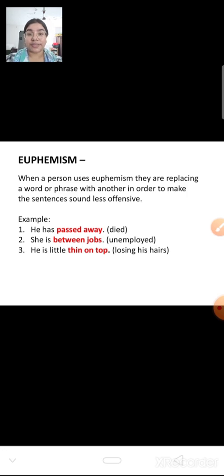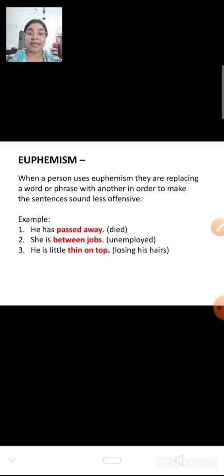Next is euphemism. When a person uses euphemism, they are replacing a word or phrase with another in order to make the sentence sound less offensive. When you don't want to use the word death or die, you say passed away. That is euphemism, because you don't want to make someone feel bad about that. Okay, that is known as euphemism.